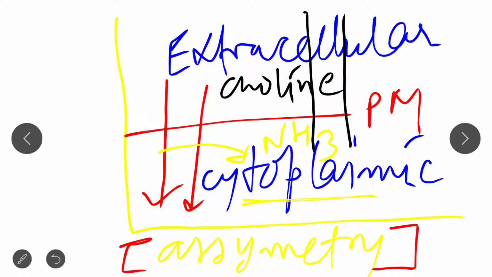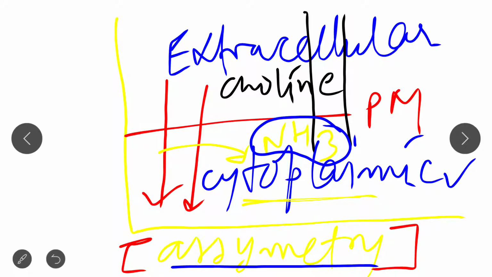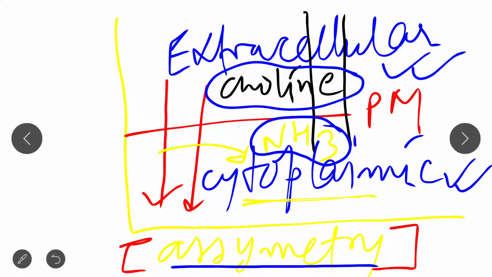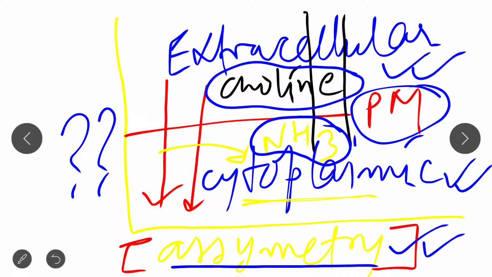So by this method, the asymmetry of the lipid bilayer is maintained. That is, amine containing phospholipids are present in the cytoplasmic part and choline containing phospholipids are present in the extracellular part of the plasma membrane, and in this way the plasma membrane maintains asymmetry. Now a question arises here: how do these amine containing or choline containing phospholipids move?